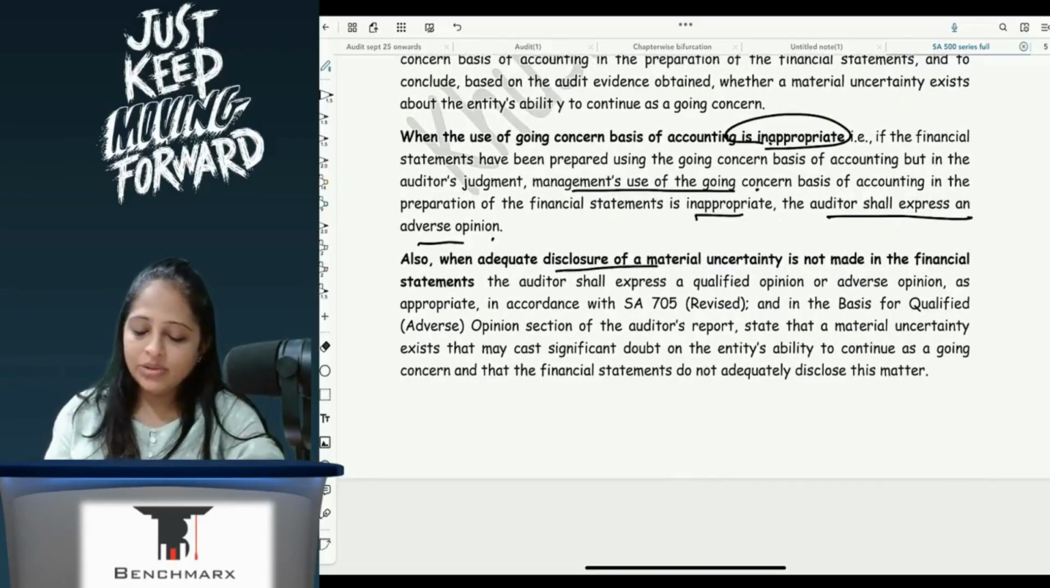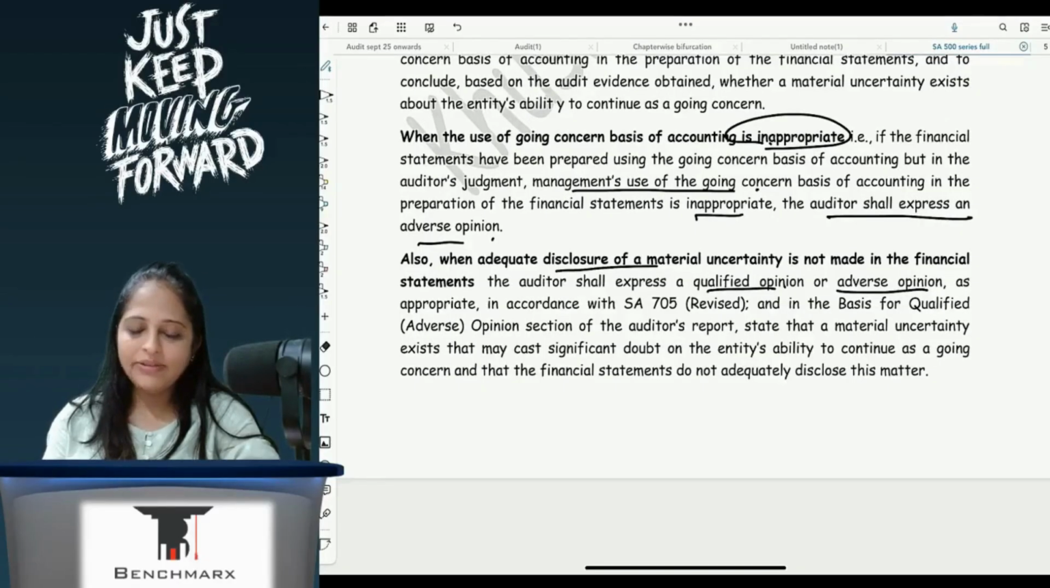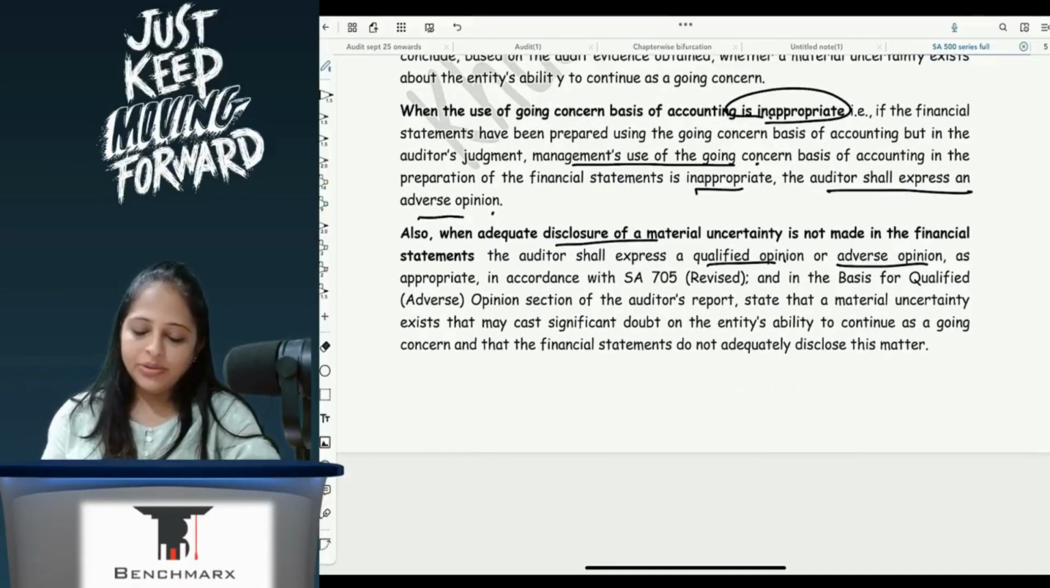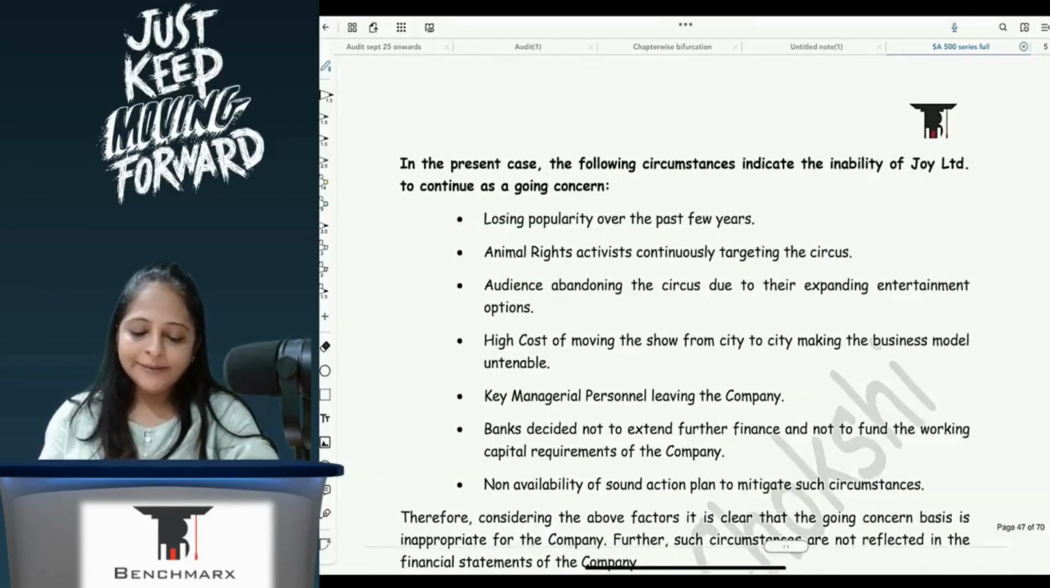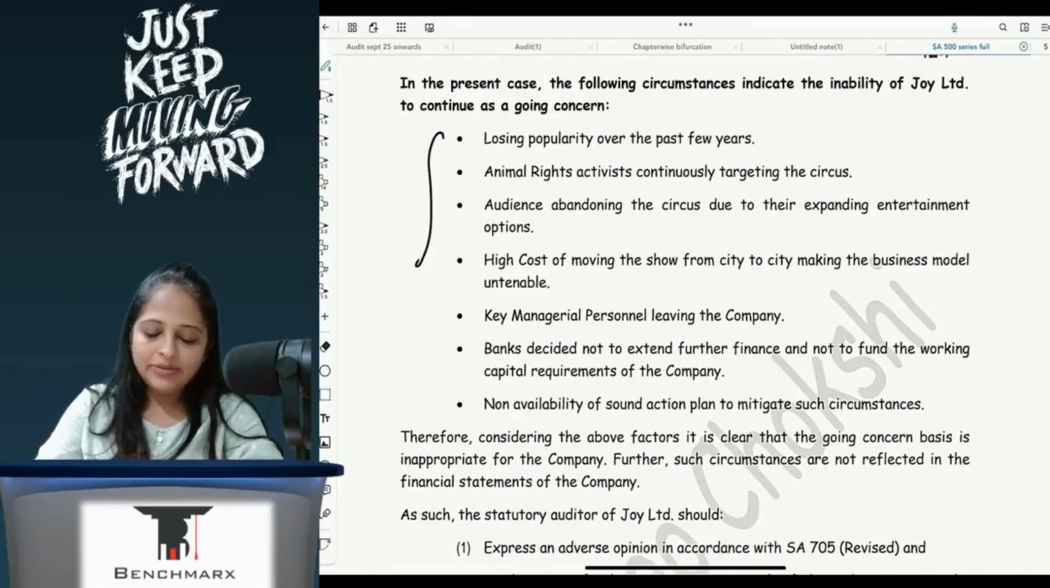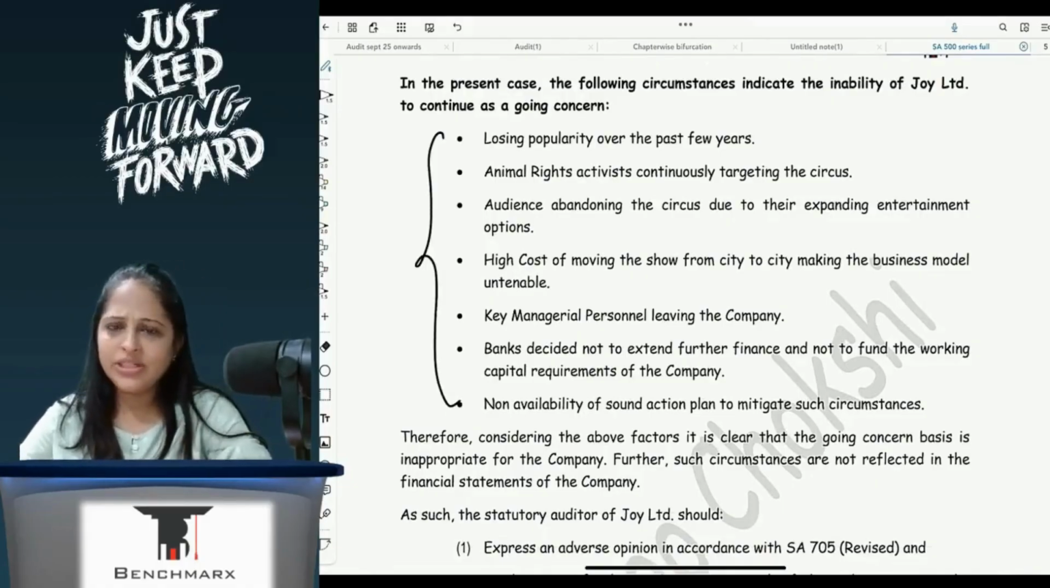When adequate disclosure of material uncertainty is not made in the FS, the auditor shall express a qualified or adverse opinion in accordance with SA 705, and in the basis for qualified opinion paragraph of the auditor's report state that a material uncertainty exists that may cast a significant doubt on the entity's ability to continue as a going concern, and the financial statements do not adequately disclose this matter. In the present case, they have given the issues, which are the facts of the case.